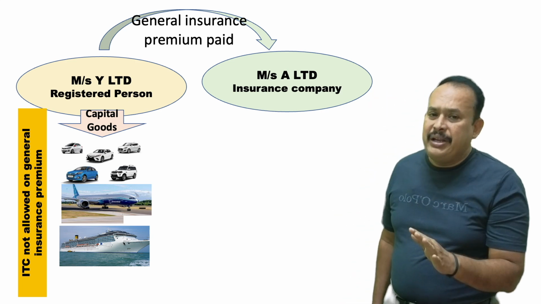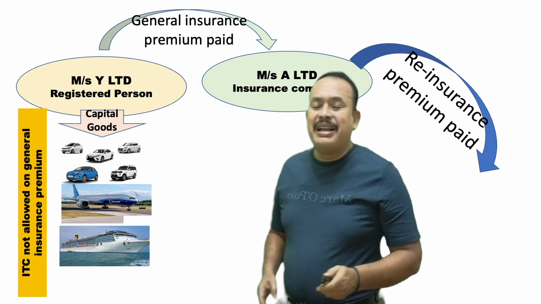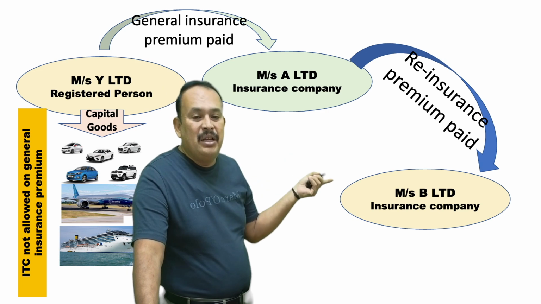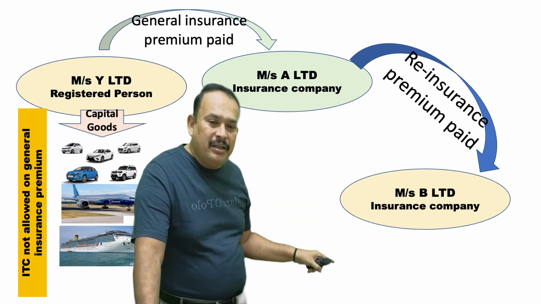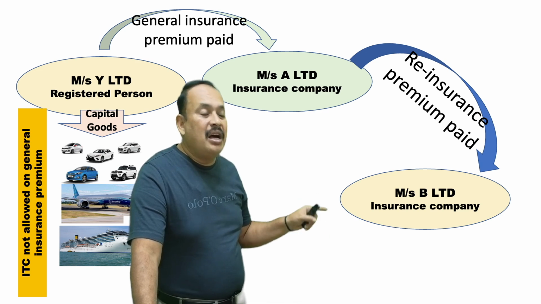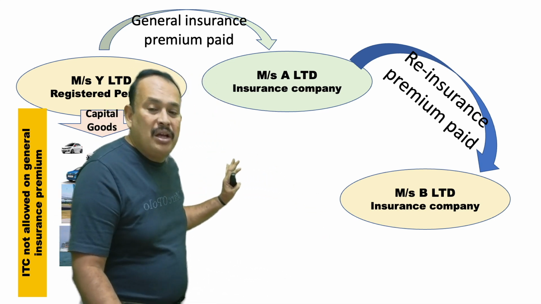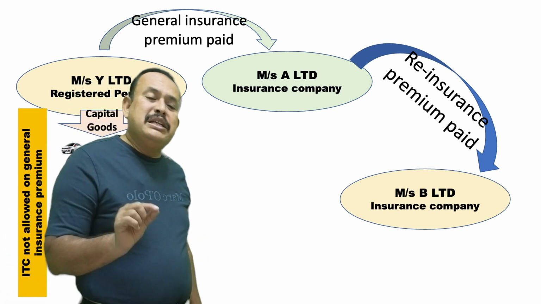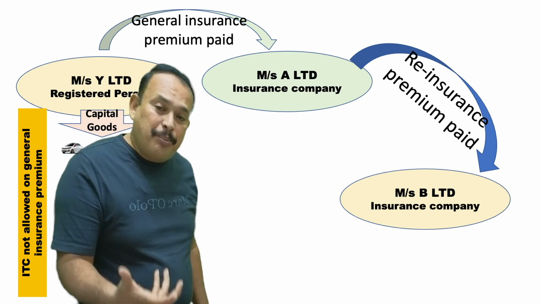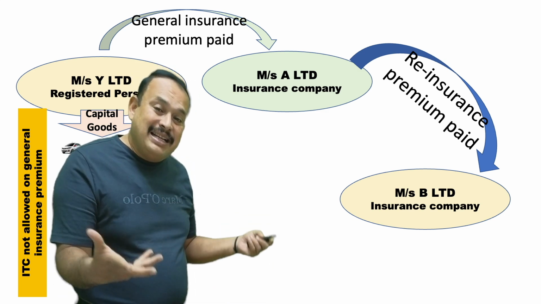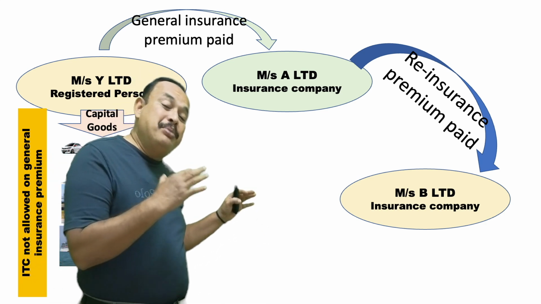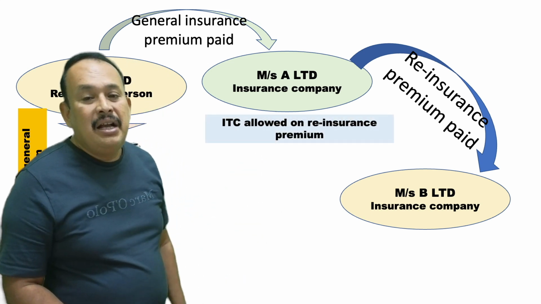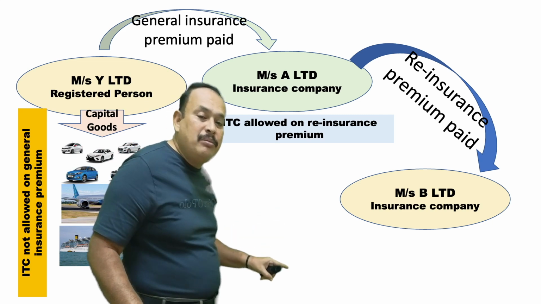A Limited, the insurance company, undergoes reinsurance with B Limited by paying the reinsurance premium. Who is the supplier now here? B Limited. The recipient is A Limited. This is to cover the loss of stock of this particular vehicle, vessel, aircraft. In that case, A Limited's output supply of insurance services does not qualify as ITC to Y Limited. However, B Limited's output supply of insurance services is allowed as ITC to A Limited. ITC is allowed on the reinsurance premium to A Limited.